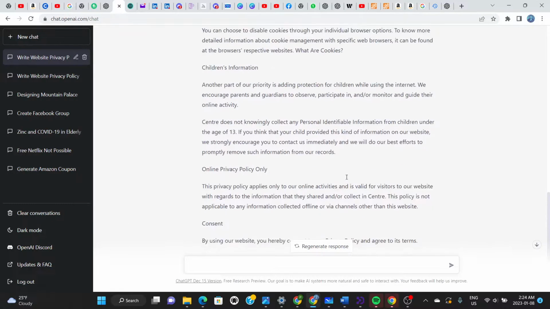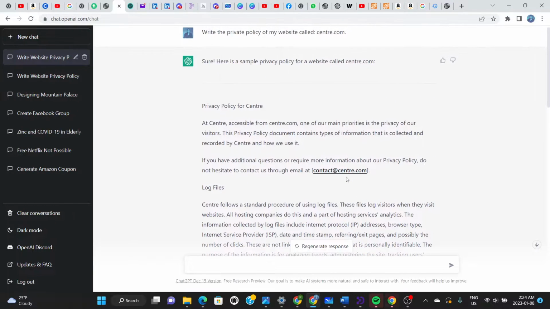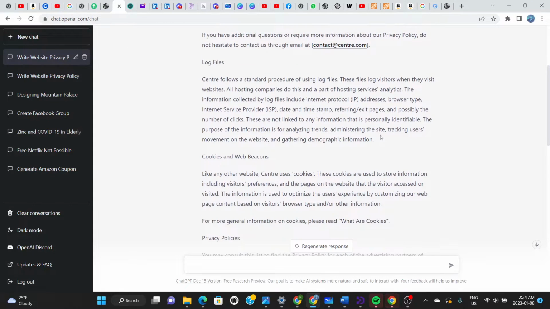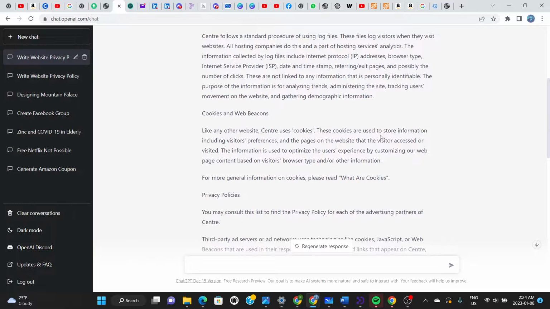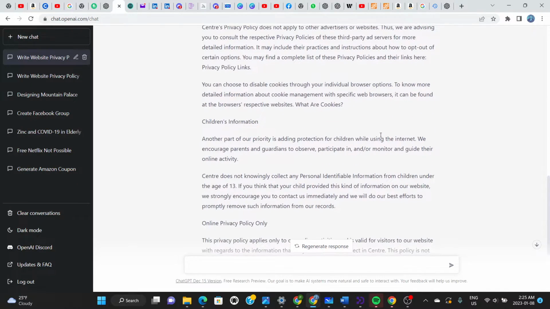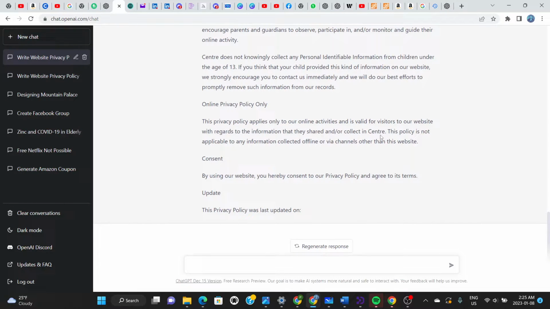But the thing is, now it's done this piece of work, let's see if it looks human-like, so to say. Because one thing that people have said is that ChatGPT could be a problem for Google, because Google would want people to actually enter information here. And if you have ChatGPT, why would you need Google, to be honest? So people are thinking that Google is against ChatGPT, and Google will find a way of limiting the reach of your articles.